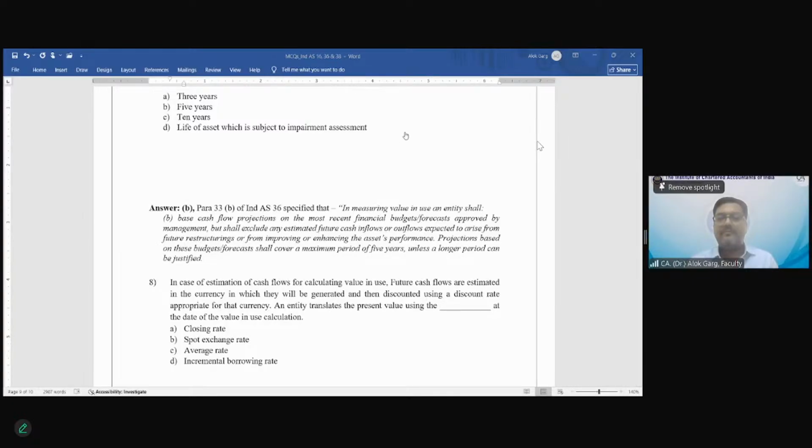B. Spot rate. Spot rate is the right answer because today you are computing the value in use, which is the present value of future cash flows. Okay.